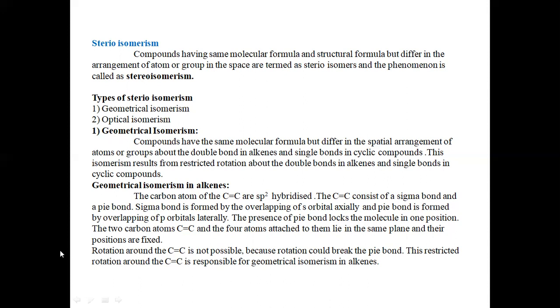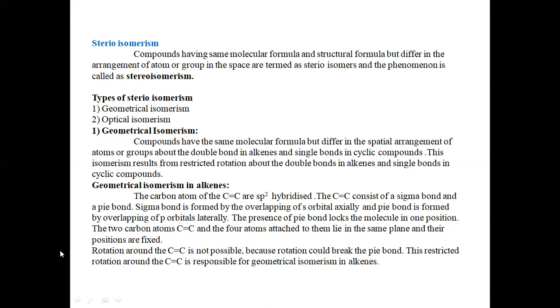The presence of this pi bond locks the molecule in one position. It restricts the rotation of the double bond. The presence of the pi bond locks the rotation.